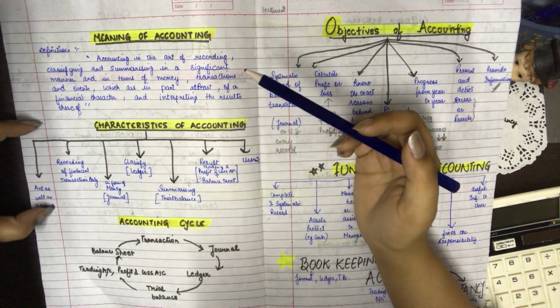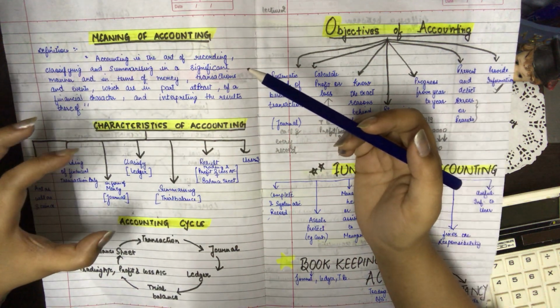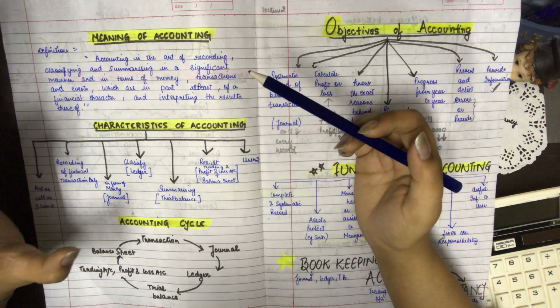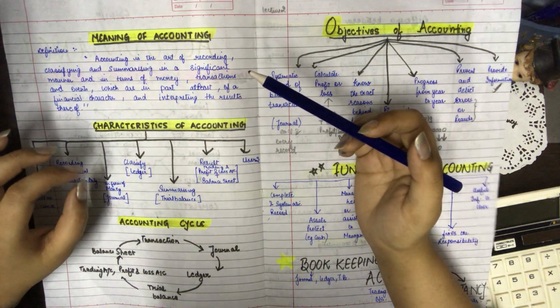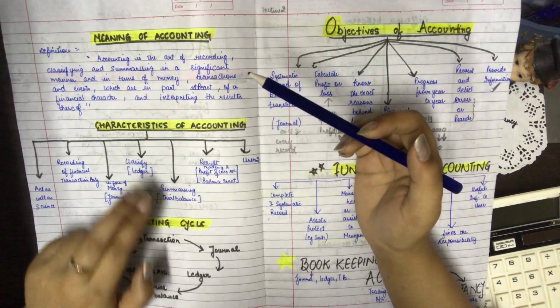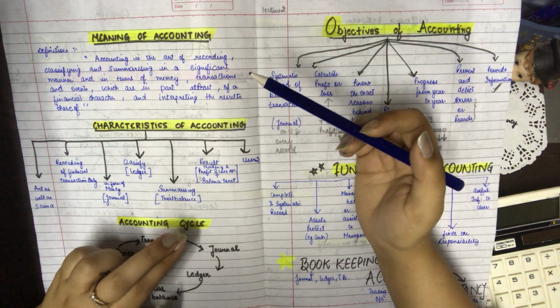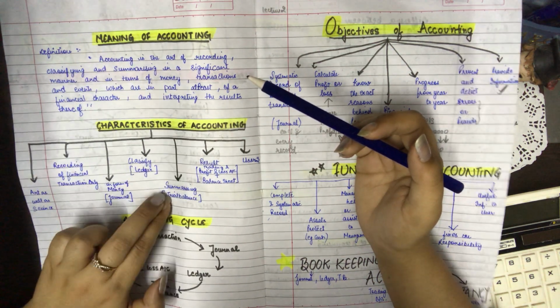Then after recording the transaction first in the journal, we make the ledger. Ledger is known as the classification of various entries into particular accounts. Then the balances of various accounts are converted into a trial balance. So we pick up the balances of various accounts of the ledger and then make a trial balance.